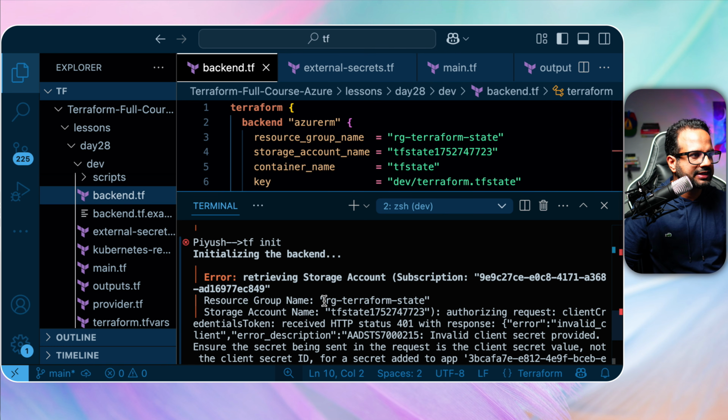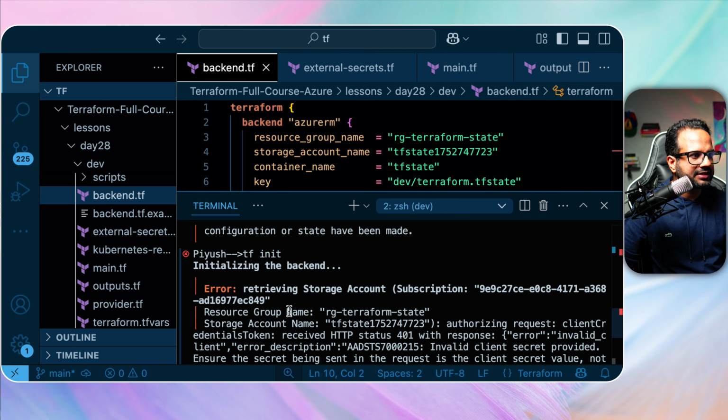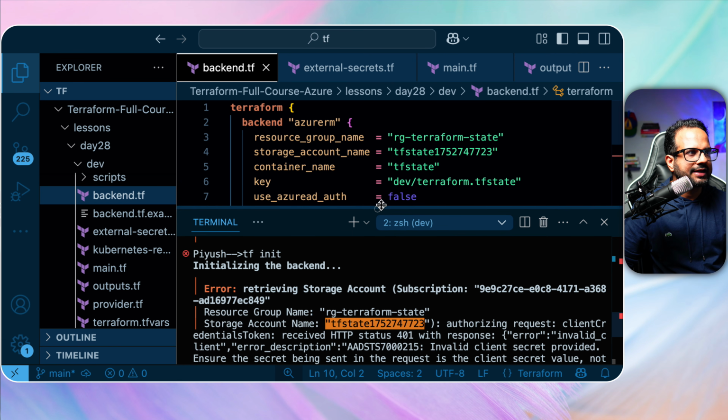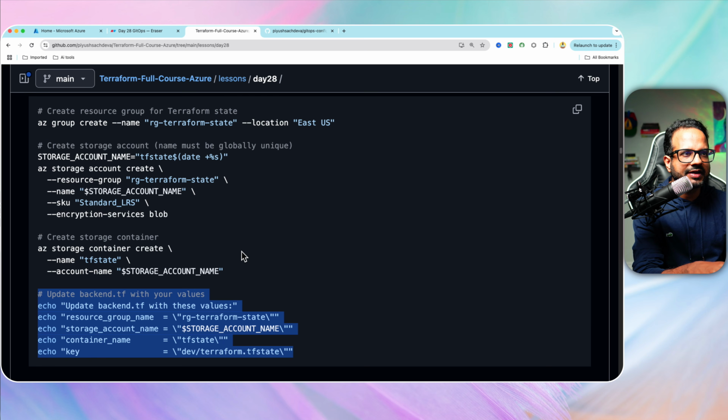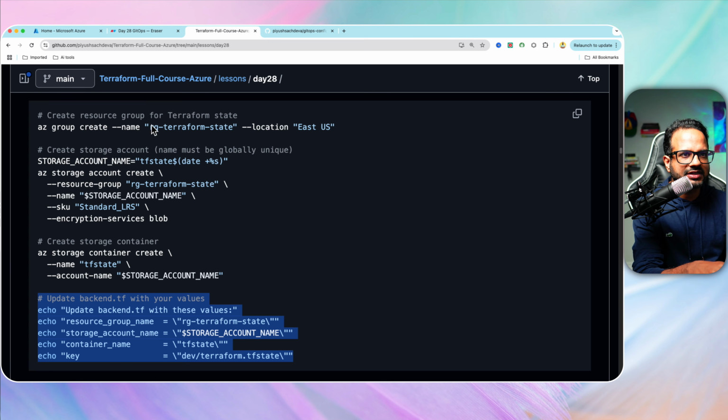What does it say? Error retrieving storage account, resource group name is rg Terraform state. Maybe there is a mismatch of the name. Let's see. In the backend we have rg Terraform state, and the one that we have created is rg Terraform state. That's okay.